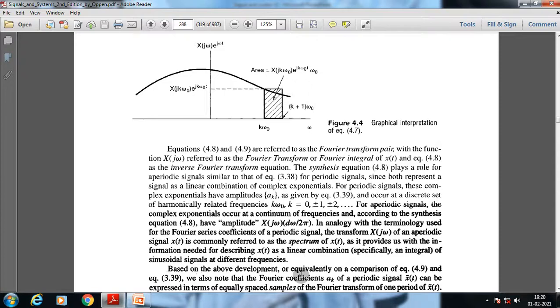So any aperiodic signal can also be described as a combination of sinusoidal signals at different frequencies. That is the basic fundamental to understand for aperiodic and periodic signals.